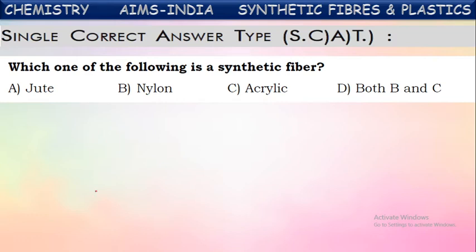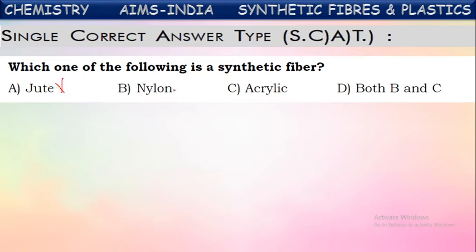Such kinds of fibers are called man-made fibers or synthetic fibers. See, in the given four, which is a fiber prepared from chemicals in the laboratory? If you observe the first one, jute. Jute is a fiber obtained from the bark of a plant or tree. So it is obtained from natural resources, so it is a natural fiber. It is not synthetic at all.